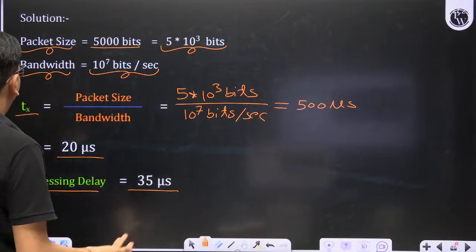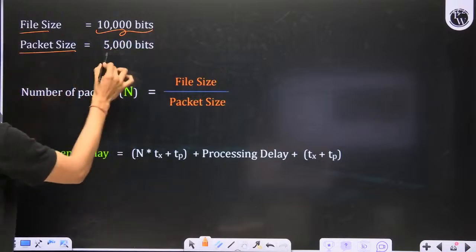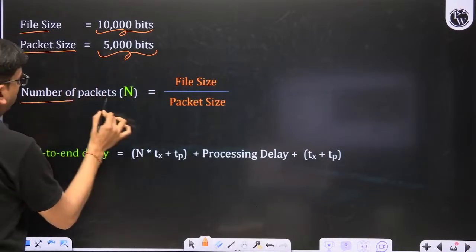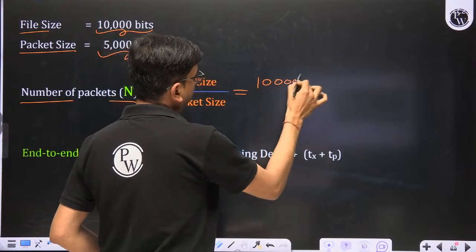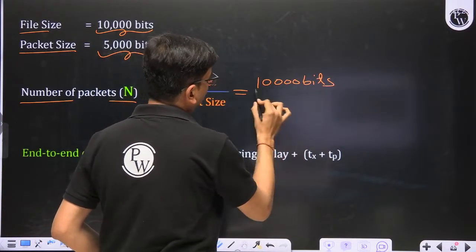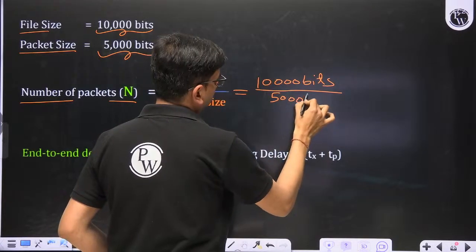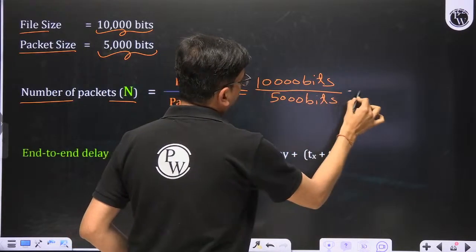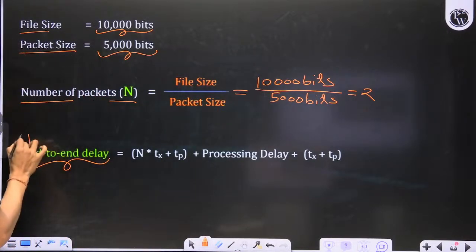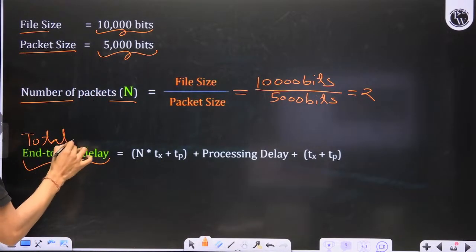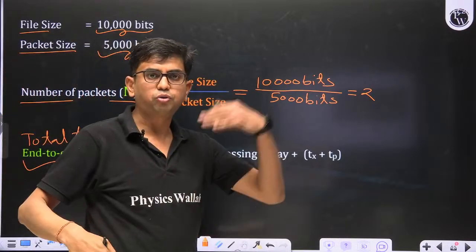Here the file size is given as 10,000 bits. Packet size is given as 5000 bits. How many packets? File size divided by packet size. 10,000 bits divided by 5000 bits. Number of packets is 2. 2 packets are there. And end-to-end delay is basically our total time to deliver the file completely from the sending host to the receiving host.